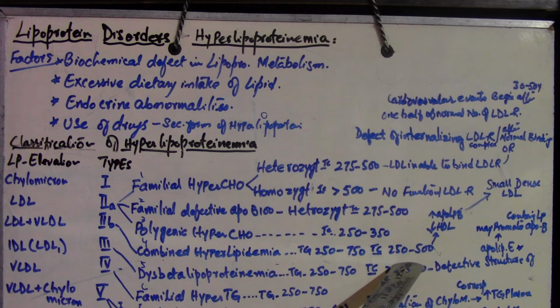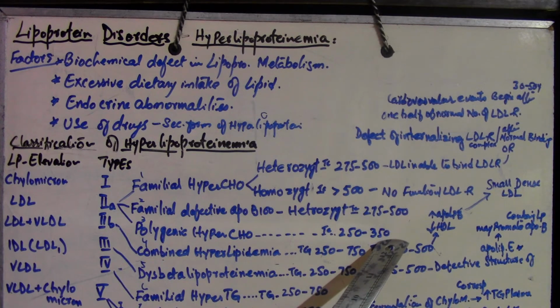The clinical features are xanthomas and striata palmaris. Striata palmaris is a yellowish discoloration of the palm and the digital creases. And tuberous or tuberoeruptive xanthomas are bulbous cutaneous xanthomas, right?